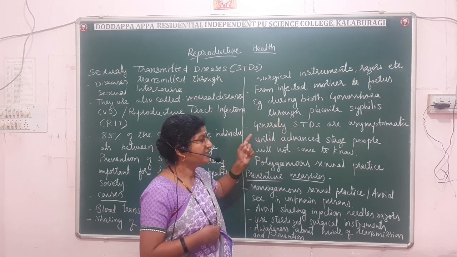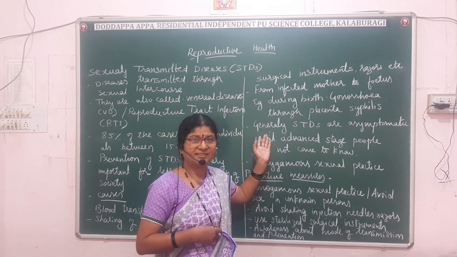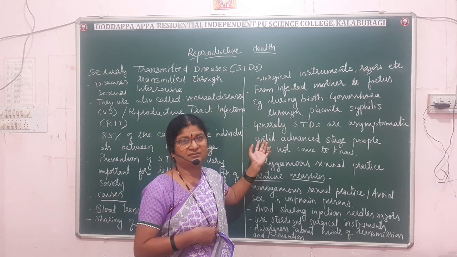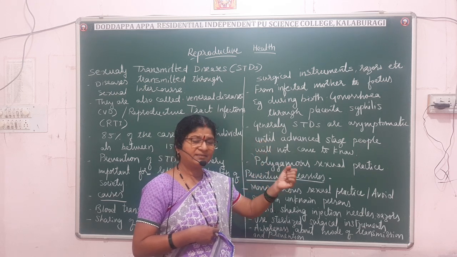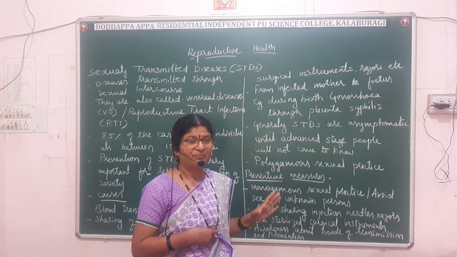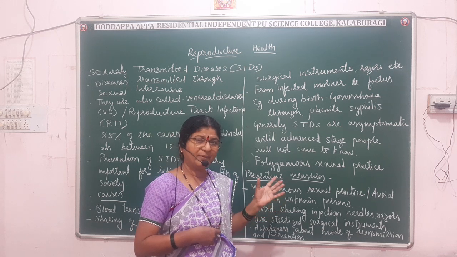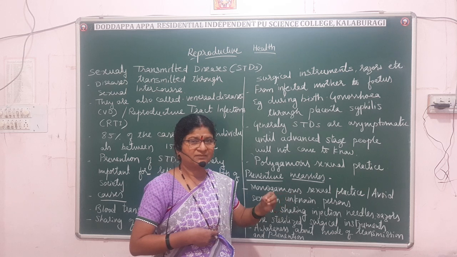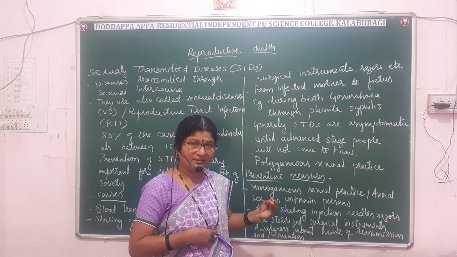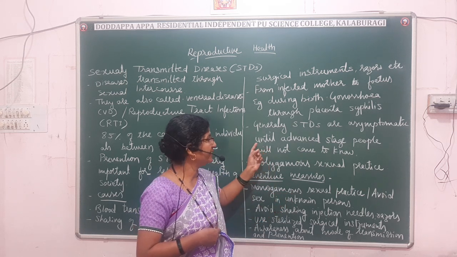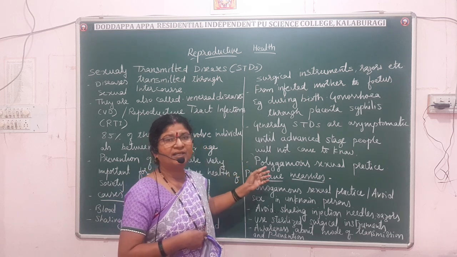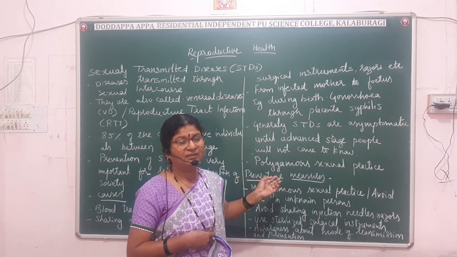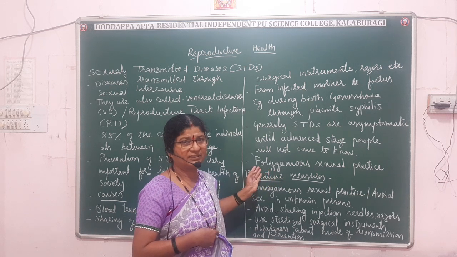Next, generally the STDs are asymptomatic. Sometimes they will fool the person. The symptoms appear and vanish, making the person think that they got cured. There may be some allergy like that, but that also can be due to the STD. And also a polygamous sexual practice or sex with an unknown person. These are the causes for the STD.